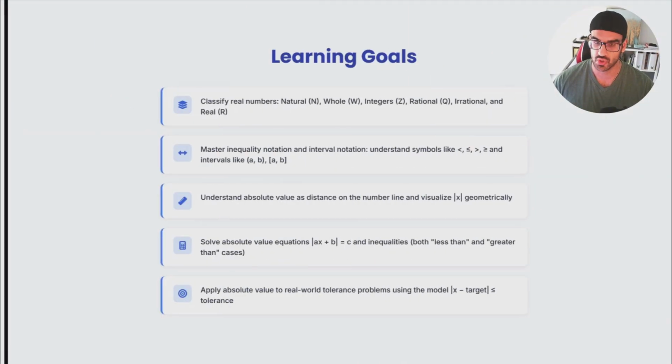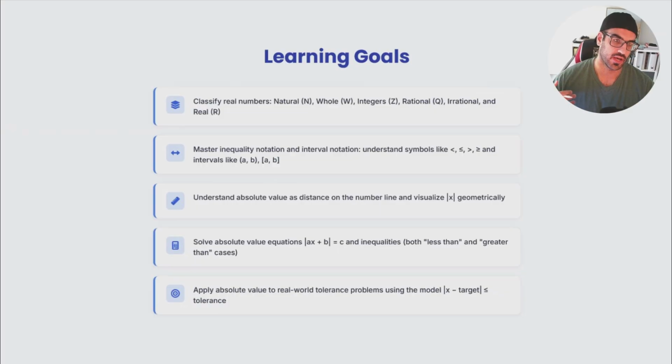At the end of this chapter, I expect you guys to completely understand the difference between the numbers. As you all know, we were talking about it a little bit, that numbers are going to fit inside different categories. So I'm going to review that part again today. And after that, we are trying to master inequalities. Again, we were talking about inequalities, but we didn't go into the details of what would happen if we have this combination with absolute numbers. So don't worry about it, we will talk about that one.